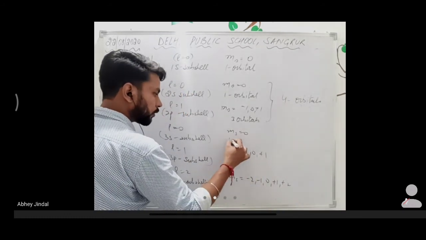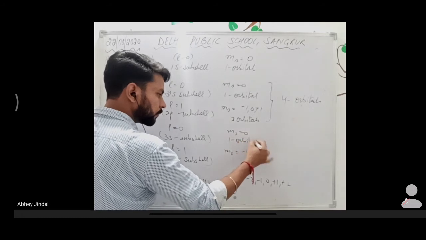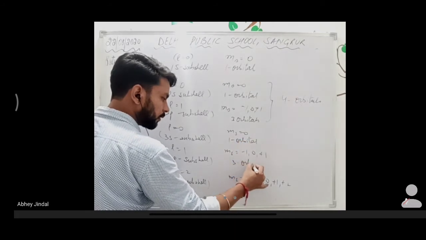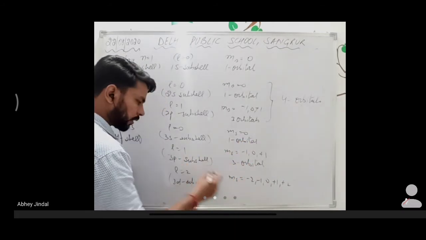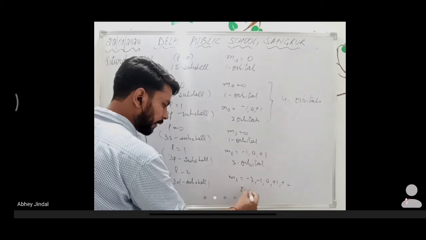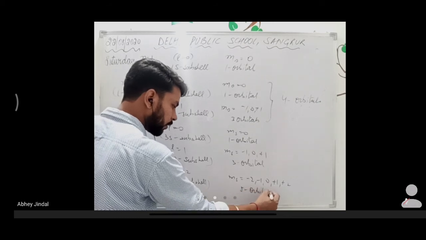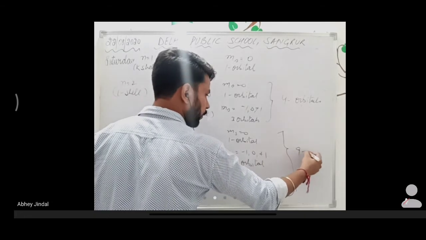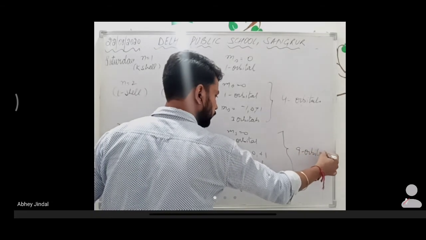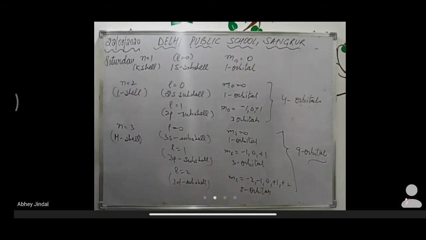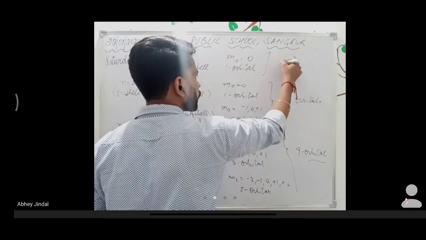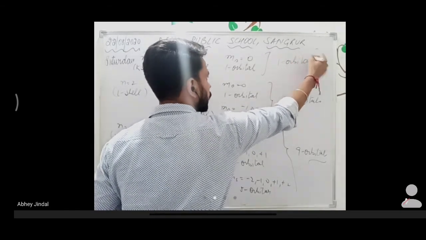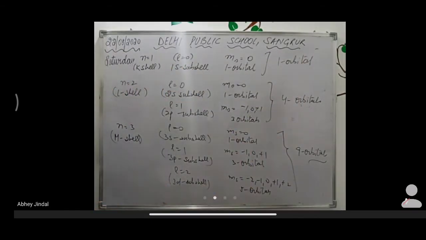So there is 1 orbital in s, 3 orbitals in the p subshell, and 5 orbitals in the d subshell. So total of how many are there? A total of 9 orbitals. So the first has 1 orbital, the second has 4, and this has 9.